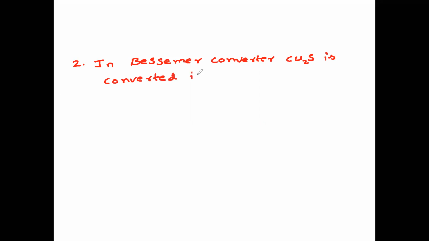Question number 2. In Bessemer converter, copper sulfide is converted into blister copper by